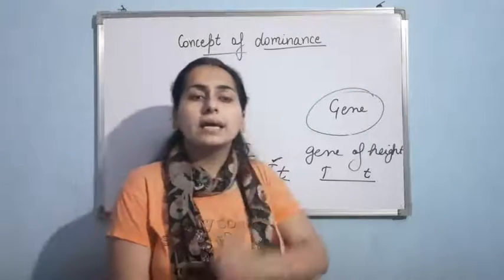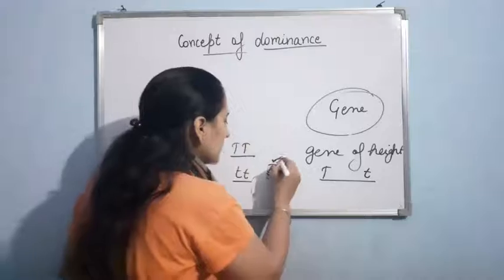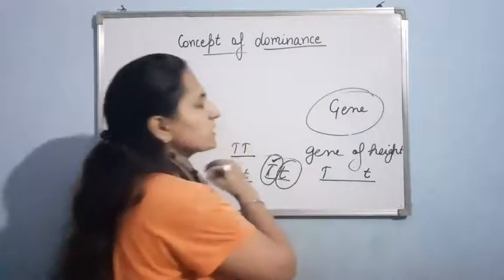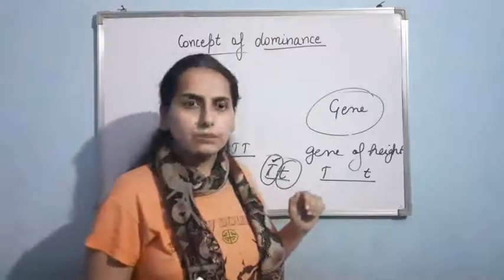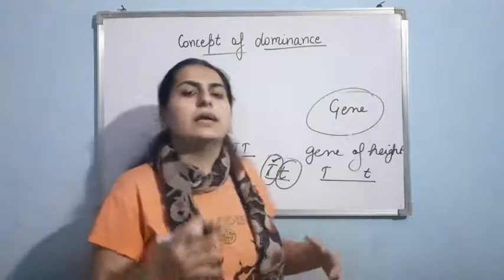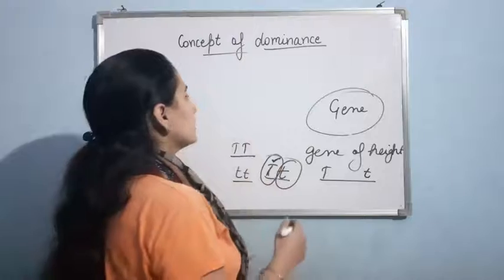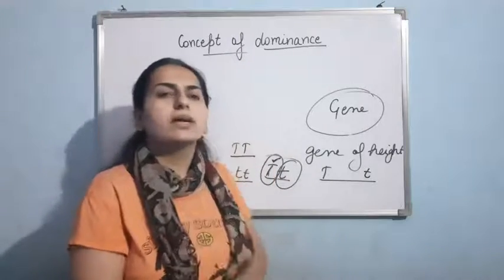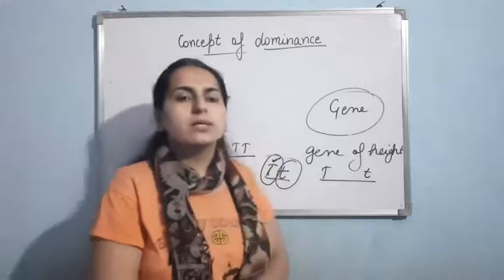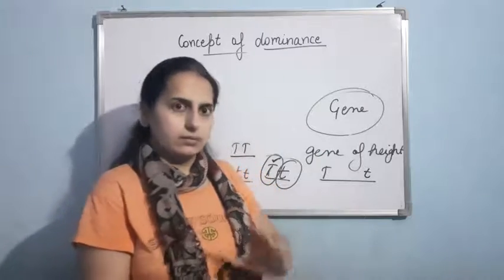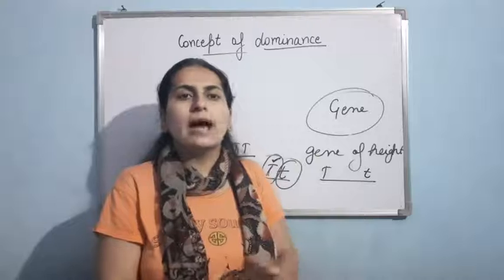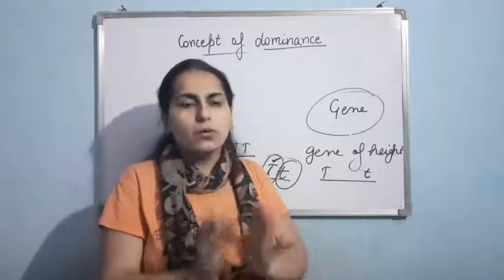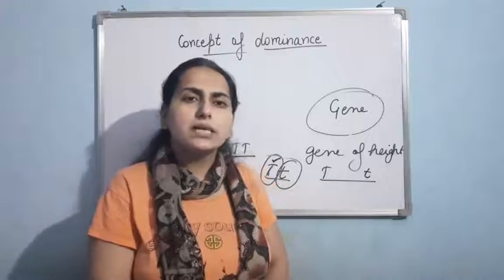But why is it so? Why can this allele express itself and this cannot express itself? Okay. So for this, let us take an example. Suppose I have a gene that codes for a particular enzyme. In chapter number 9, basically in class 11th, you had done that enzymes are proteinaceous in nature. Most of the enzymes are proteinaceous in nature.